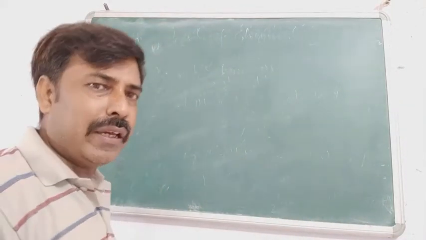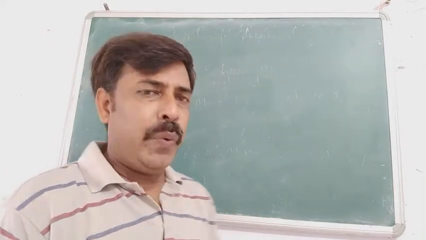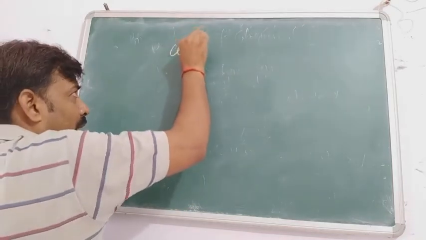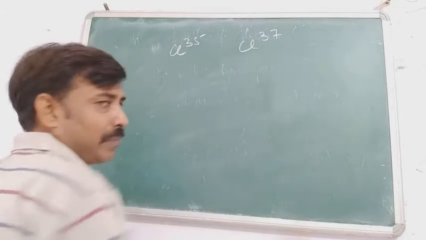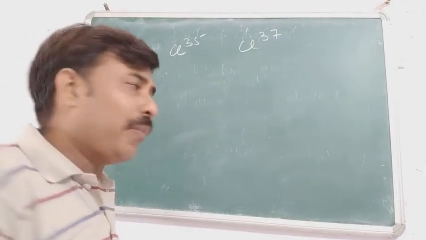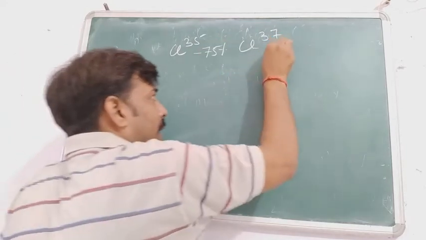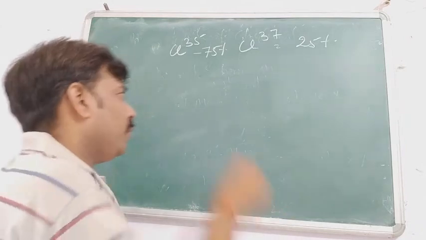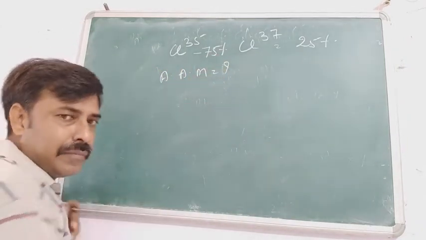Now we are taking a small example which can be easily calculated. If chlorine exists in two isotopic forms, that is Cl35 and Cl37, having percentage composition 75% and 25% respectively, then what will be the average atomic mass?